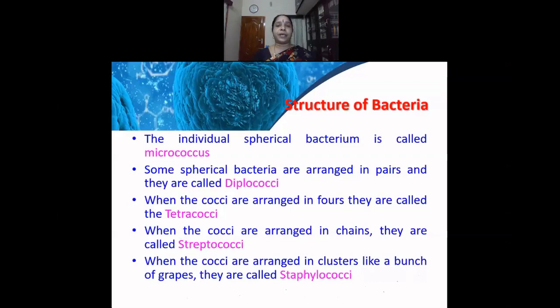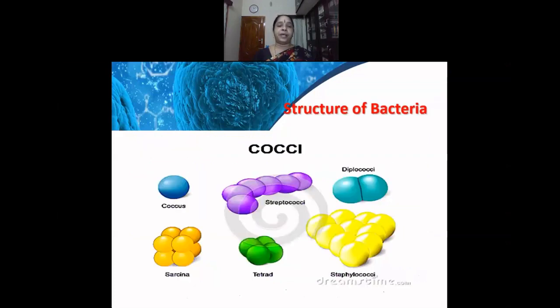When the cocci are arranged in clusters or groups, or when they look like a bunch of grapes, they are called staphylococci. Here in this image, you can see the various types of coccus: the micrococcus, diplococcus, tetrad, streptococci, staphylococci, and when they stick together in the form of a cube, they are called the sarcina.